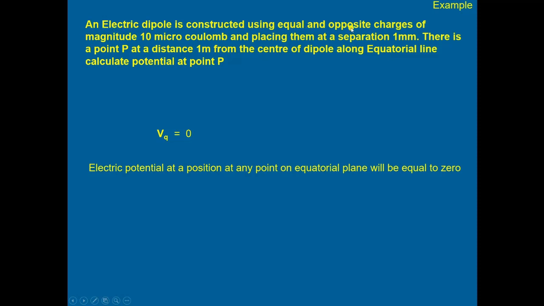Electric potential: an electric dipole is constructed using equal and opposite charges of 10 microcoulombs, placed at a separation of 1 meter. There is a point P at a distance of 1 meter on the equatorial line. Then we have to calculate the potential. Simply, on the equatorial line, V will be equal to 0, because the electric potential at any point on the equatorial line is 0.